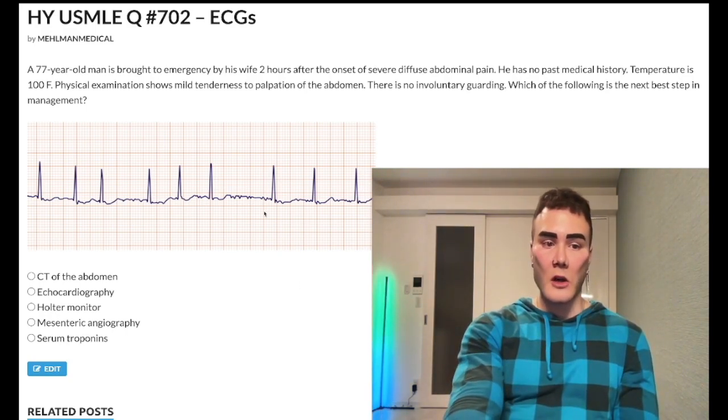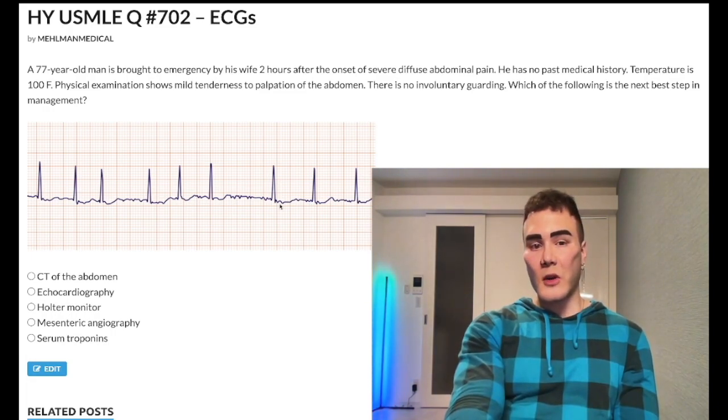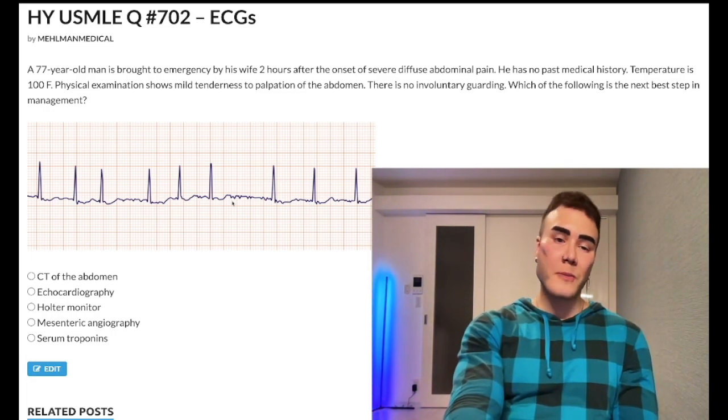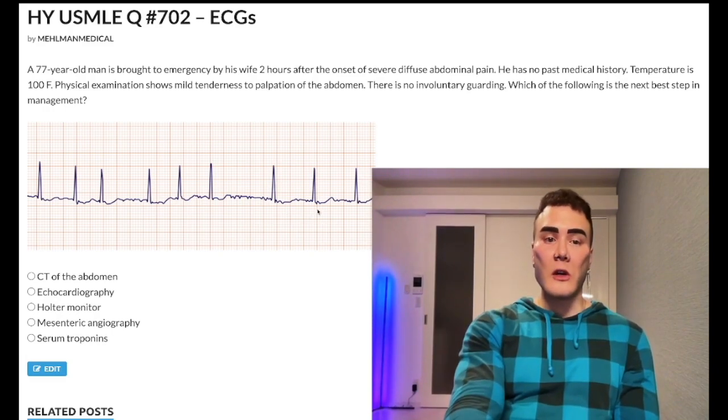We have this ECG here. Okay, so this is showing us atrial fibrillation. This is a pass level ECG. Okay, I made it pretty big. I mean, this is pretty much the easiest AFib ECG I could find.